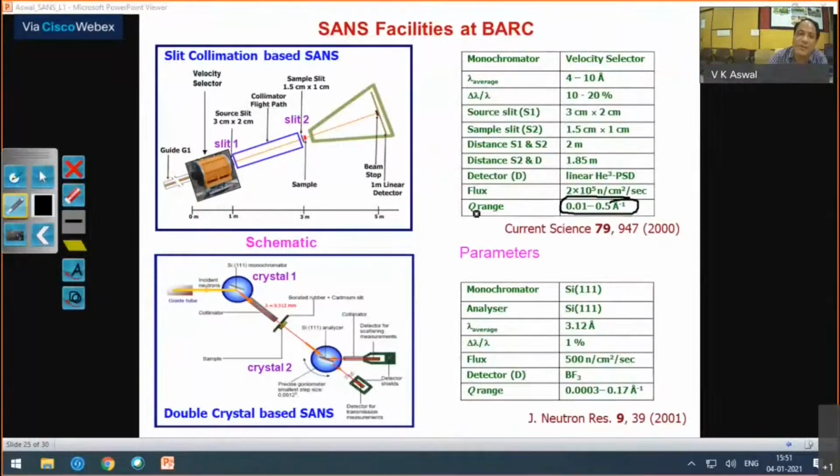You can see that compared to slit collimation, in this case the Q range covered is very low. And what you can do tactfully is overlap these two Q ranges. So if you have different length scales going from a few nanometers to 100s of nanometers, then you can overlap these two Q ranges and look at a wide range of length scales in the samples.